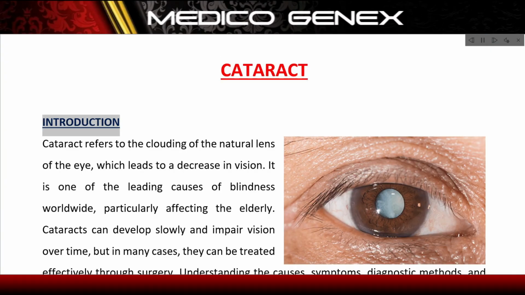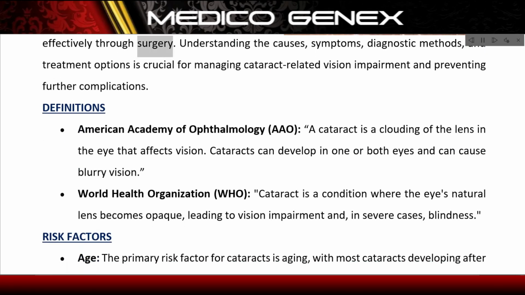Cataract. Introduction. Cataract refers to the clouding of the natural lens of the eye, which leads to a decrease in vision. It is one of the leading causes of blindness worldwide, particularly affecting the elderly. Cataracts can develop slowly and impair vision over time, but in many cases, they can be treated effectively through surgery. Understanding the causes, symptoms, diagnostic methods, and treatment options is crucial for managing cataract-related vision impairment and preventing further complications.